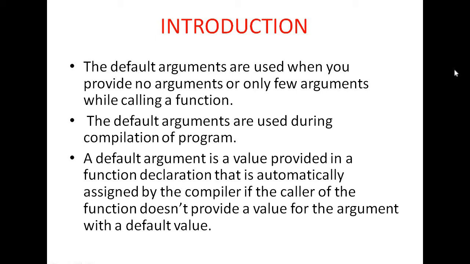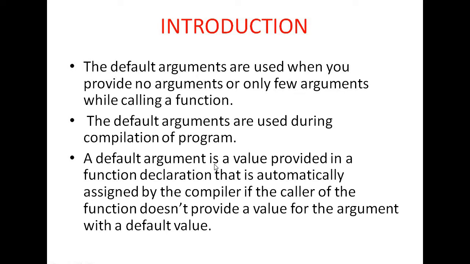What I have already told you is that in C programming, the number of arguments while calling a function and while defining the function must be the same. But C++ provides this facility that if you want to pass only a few arguments or no argument while calling the function, that is also correct. How this is possible we will discuss. This facility is there in C++ but not present in C programming. And default arguments are used during the compilation of the program.